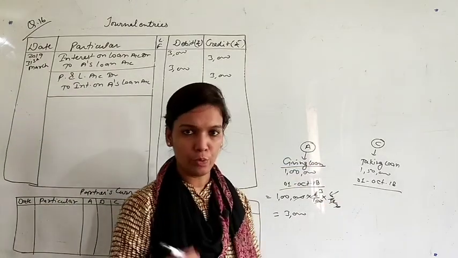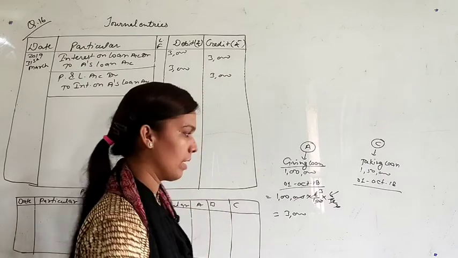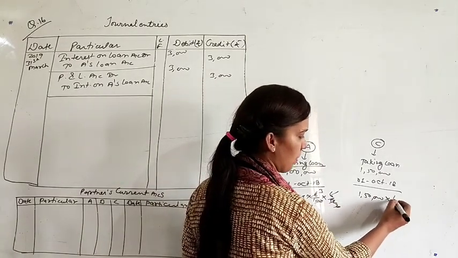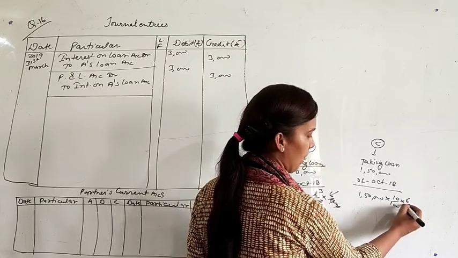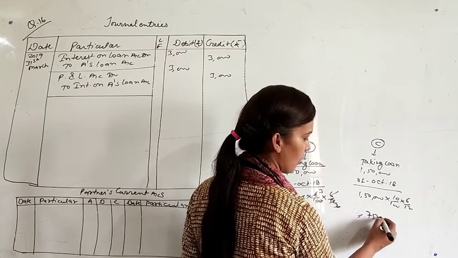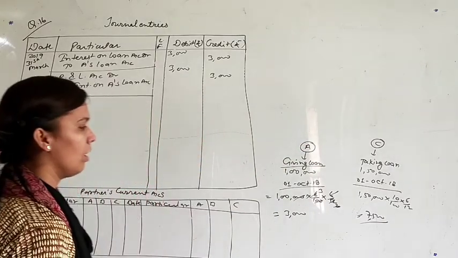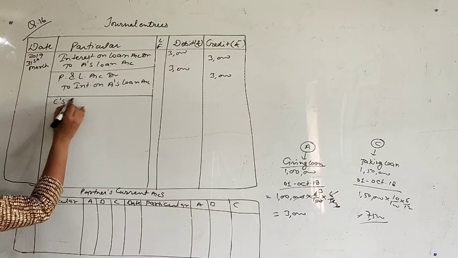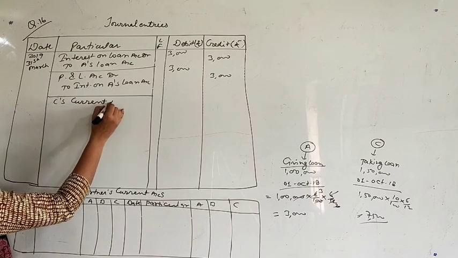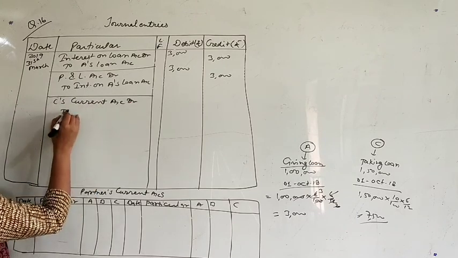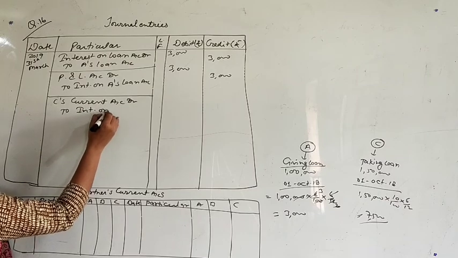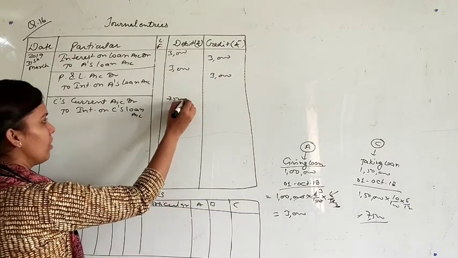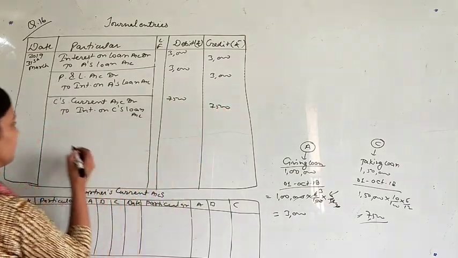C is taking a loan from the firm. It means he will pay interest. And the amount of interest will be 1,50,000 multiplied by 10% and multiplied by 6 months. So it will be 7,500. So the entry will be here. C's current account debit to interest on C's loan. That is the entry for 7,500.